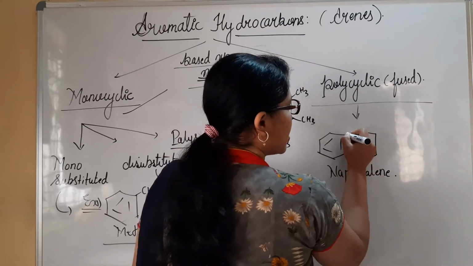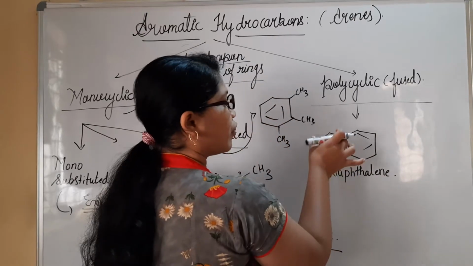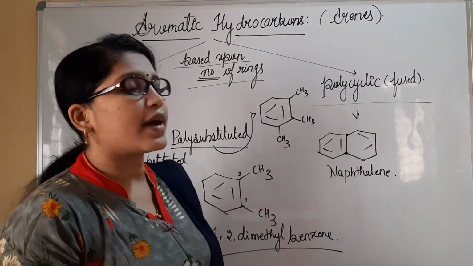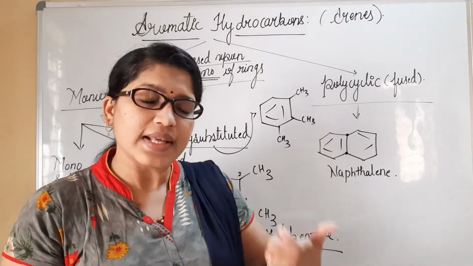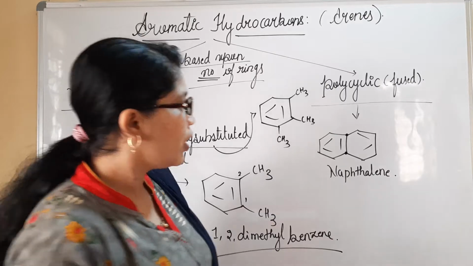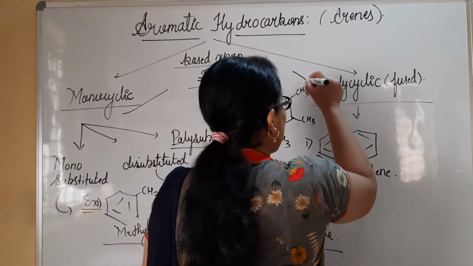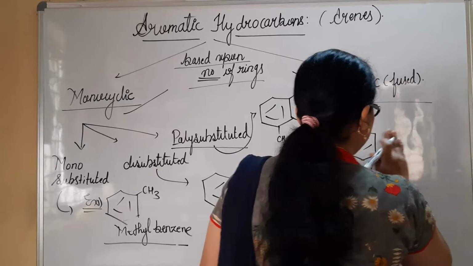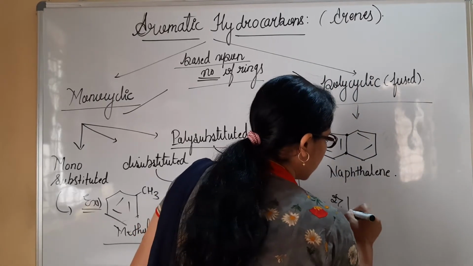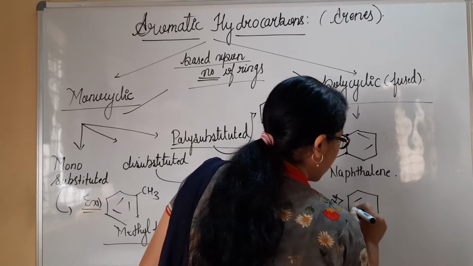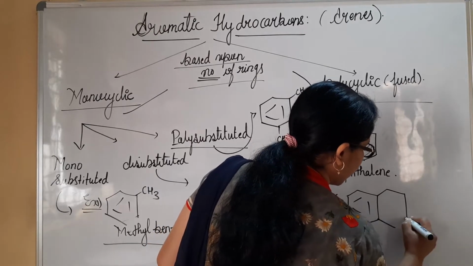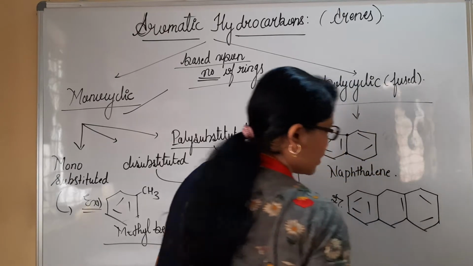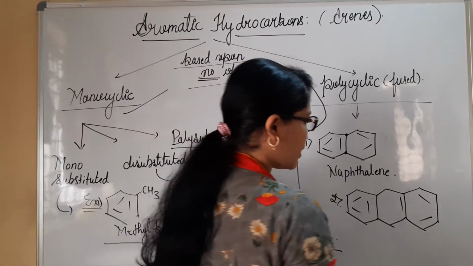Can you see here, these 2 carbon atoms are common to the first as well as the second ring. So that is the reason these are called fused or polycyclic fused hydrocarbons. We can also consider one more example here. Second example. Okay, let me write below this side. So there may be 3 rings present. Then they are referred to as polycyclic.